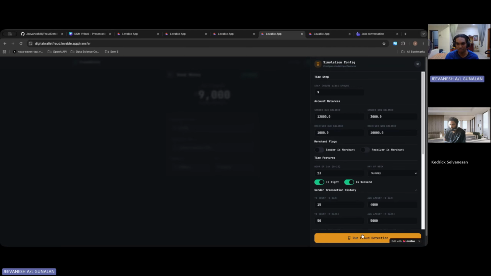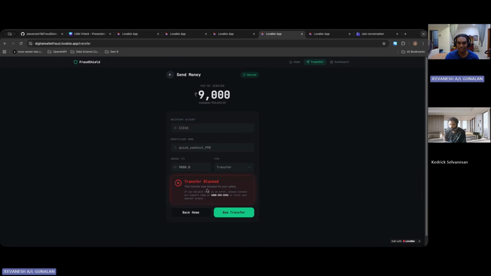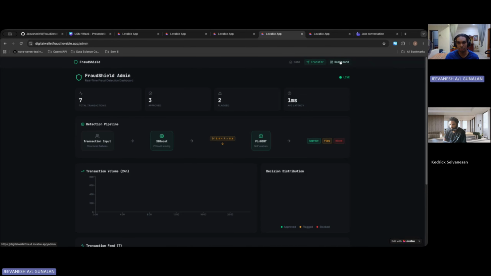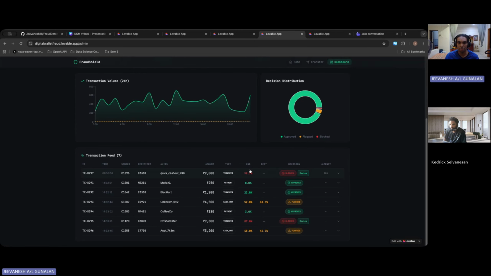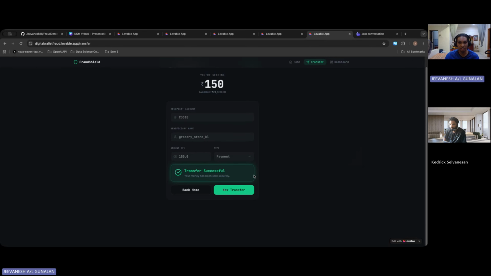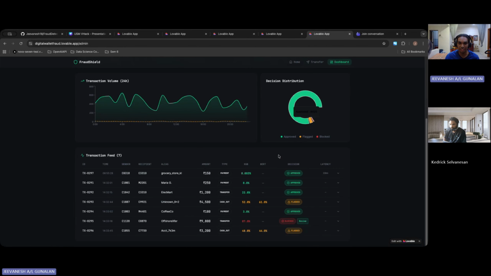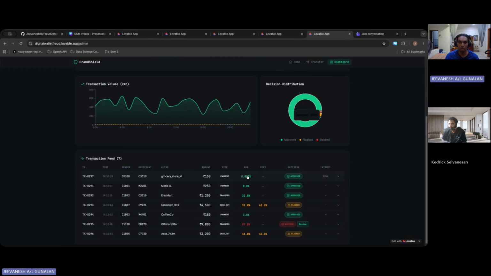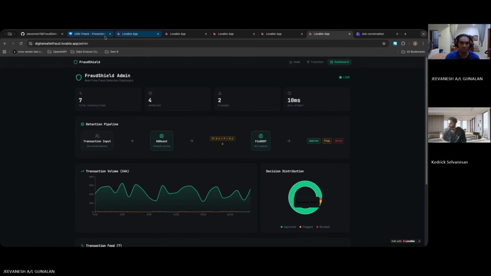Let's look at another example. Now it's blocked. If it's blocked, the user has to contact the numbers or the nearest branch to make the transfer possible. If you go to the dashboard, the admin can see that it's blocked because the XGBoost has detected that it is 99% fraud. Let's do another example, and it's successful. If you go to the dashboard, we can see that the XGBoost has detected a very low fraud probability. So this is how a usual digital e-wallet using our API will work.